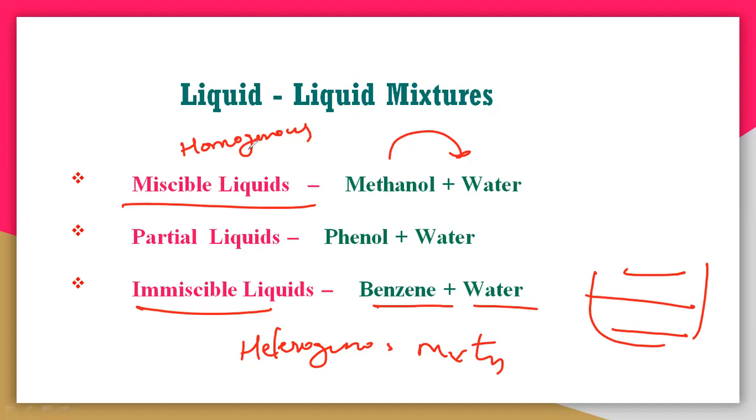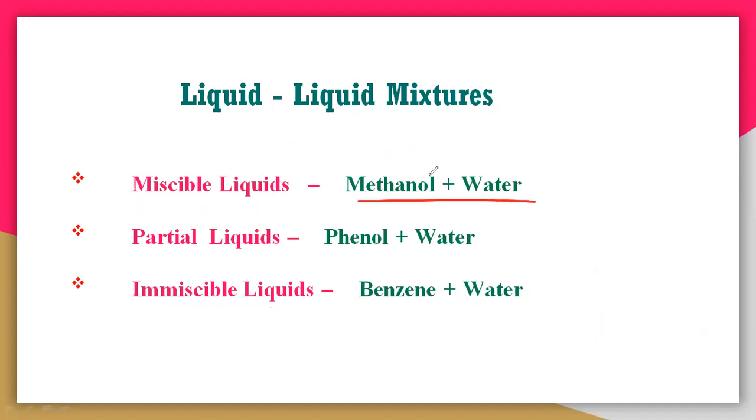So let us start with the miscible liquids first. What are the miscible liquids? One example is methanol plus water. Now we will discuss the terms in miscible liquids. Before discussing Raoult's law, you have to understand two terms, which are vapor pressure and mole fraction.